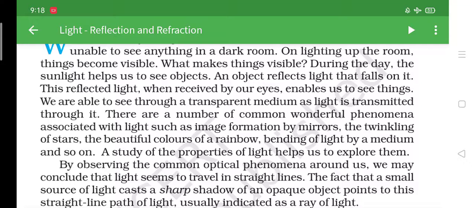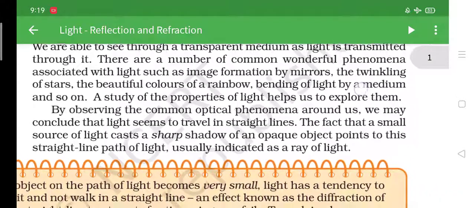Most of these, the twinkling of stars and the colors of the rainbow, you have already seen in the previous chapter. All of these require light, which we have already seen, but we'll just go through it again.